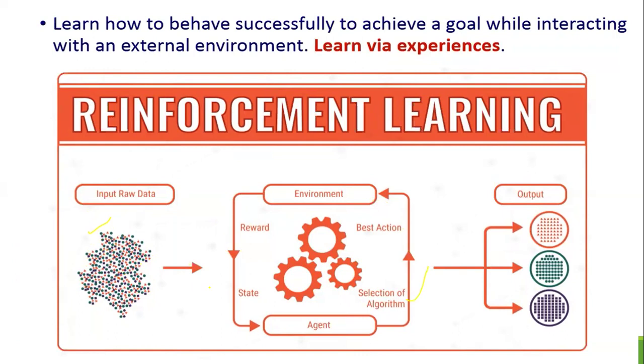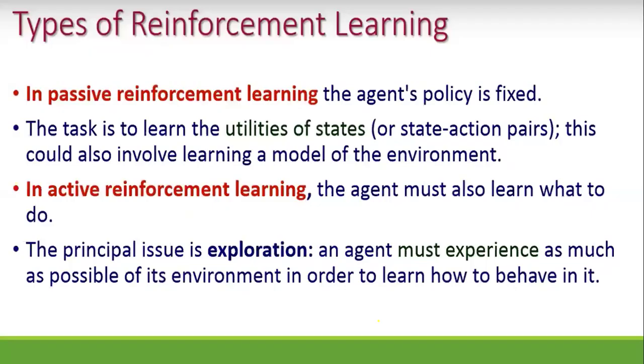After segregation, like a loop, it will work again and again until it reaches the goal state. The goal state here is to segregate the three different colors completely. Then it will achieve the goal state and come out. So reinforcement learning is learning via the experience the agent gains from the task environment.